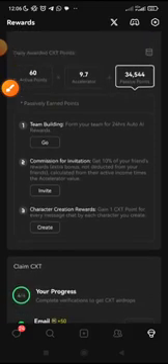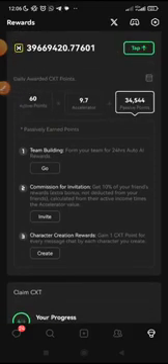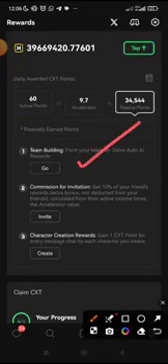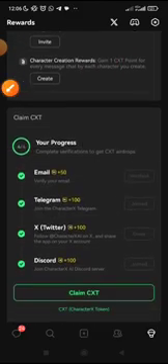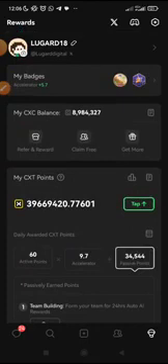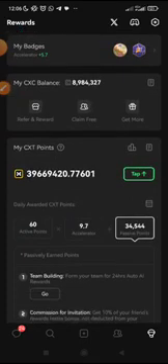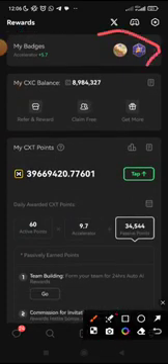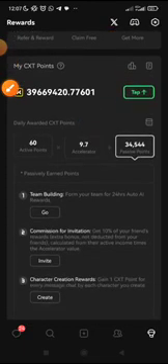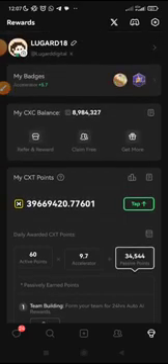Not only that, there are also more ways to earn points. We have team building through your invitation, through your character gaining. Sometimes they might bring up tweeting, social points and tweeting, in case you've seen it before. Guys, there are many ways to earn points on this app, as I've mentioned. Make sure you have badges to increase your accelerator, that multiplies how you earn. Make sure you also try to build your team, share with your friends, and your activeness matters. If you want to earn more points, your activeness matters.